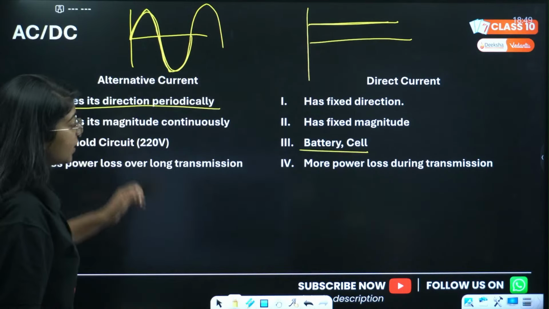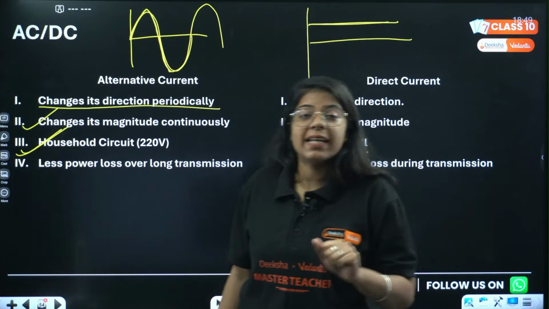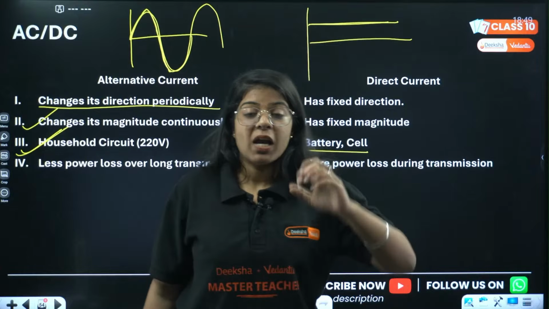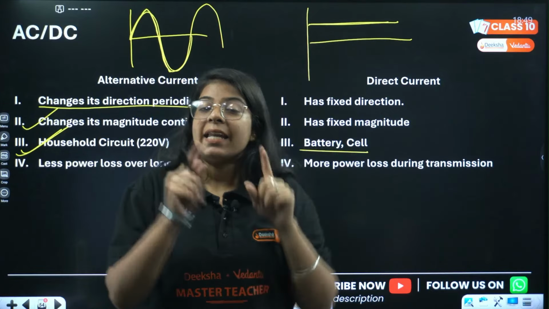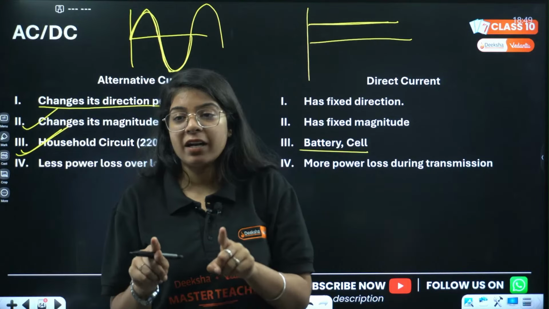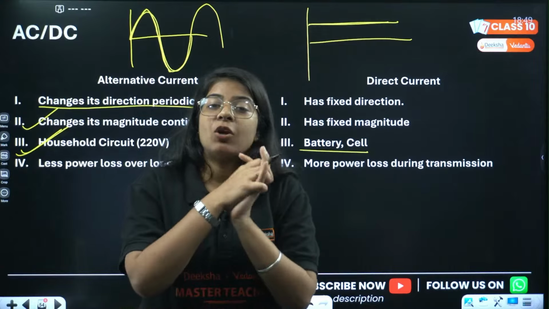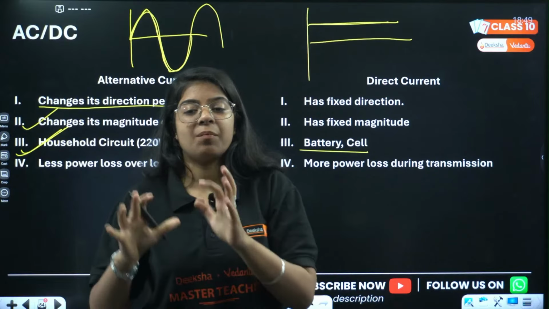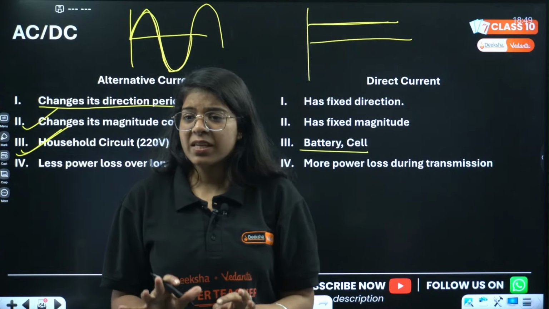Okay, now if someone asks you why our households get AC current, because see, where does the current come from? From the powerhouse. Powerhouse is very far away. When we transmit current from one place to another, power loss is very less in AC as compared to DC, so we use AC current. Okay, done.